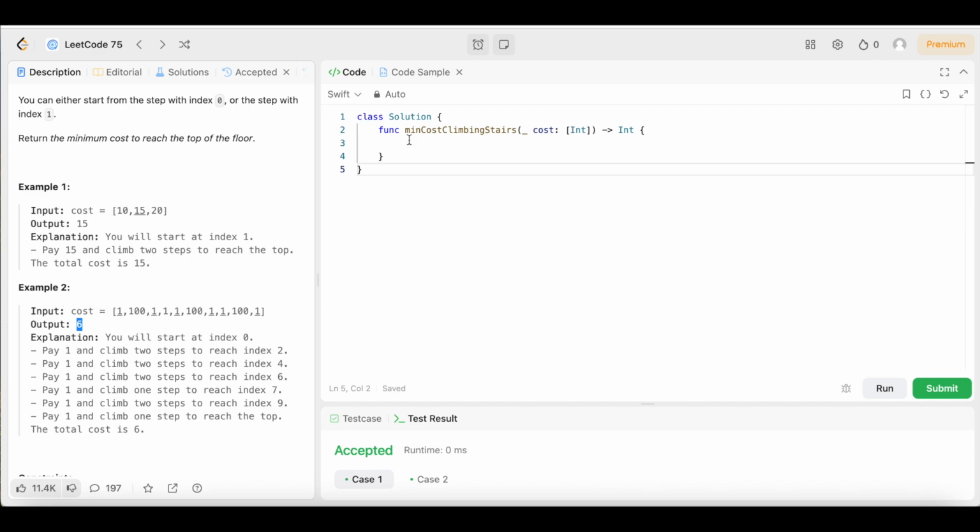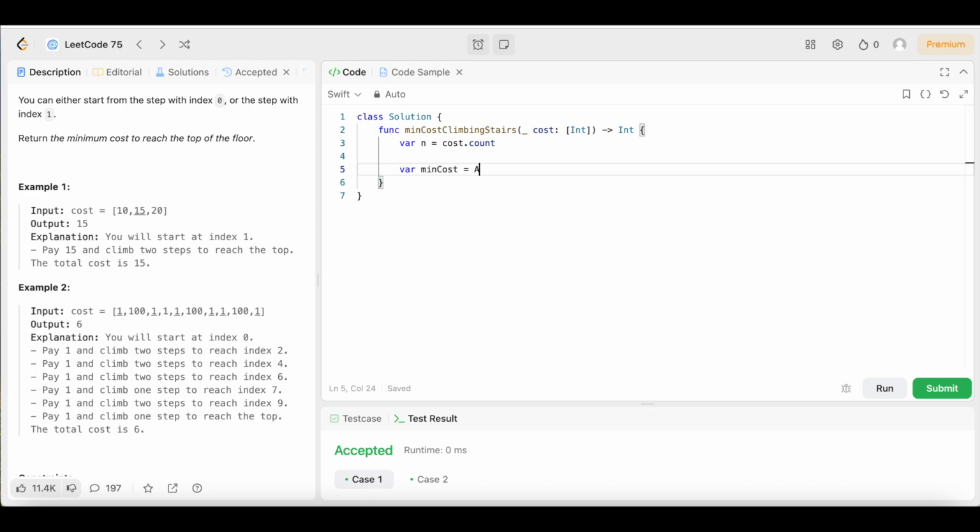So the first thing we're going to do is declare a variable called n, and we're going to set that equal to cost.count, and that's going to represent all the steps that we need to take, all the steps in the staircase. It's really all the elements in the array, but for the sake of the question, all the steps in the staircase.